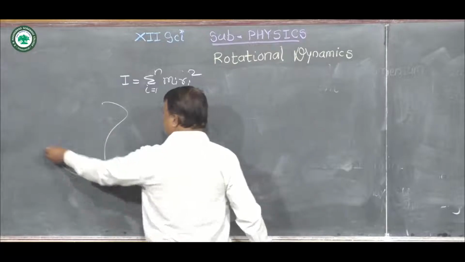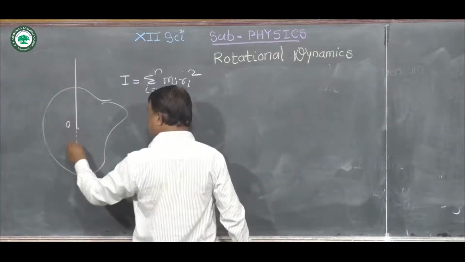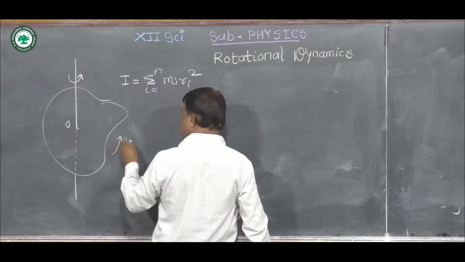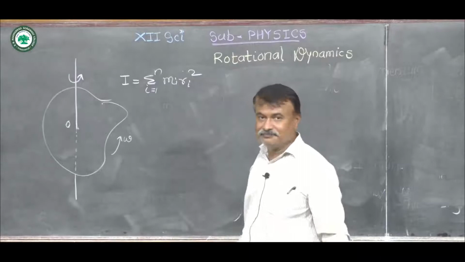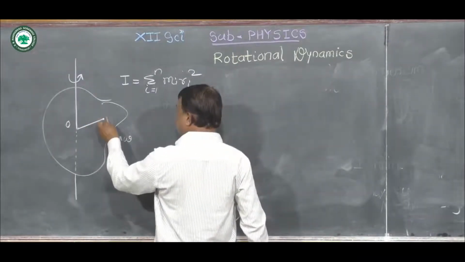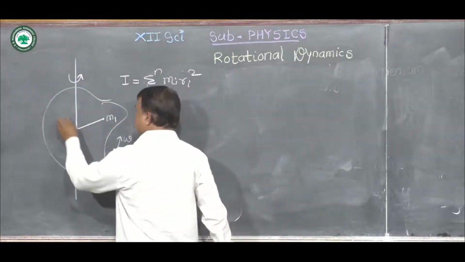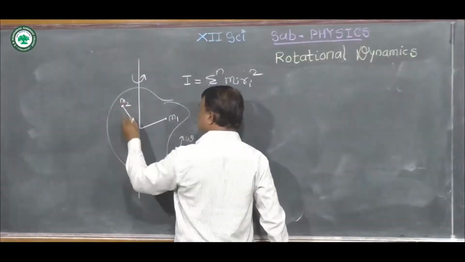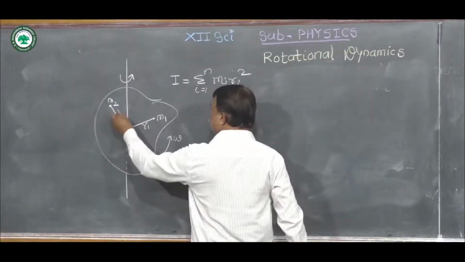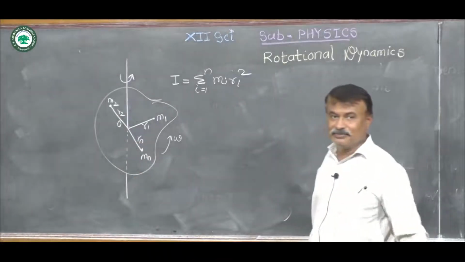If we consider this rigid body rotating about an axis passing through its center in an anticlockwise sense with angular velocity, say omega. Now this body consists of a large number of particles of masses m1, m2, mn situated at distances r1, r2, rn from the axis of rotation respectively.